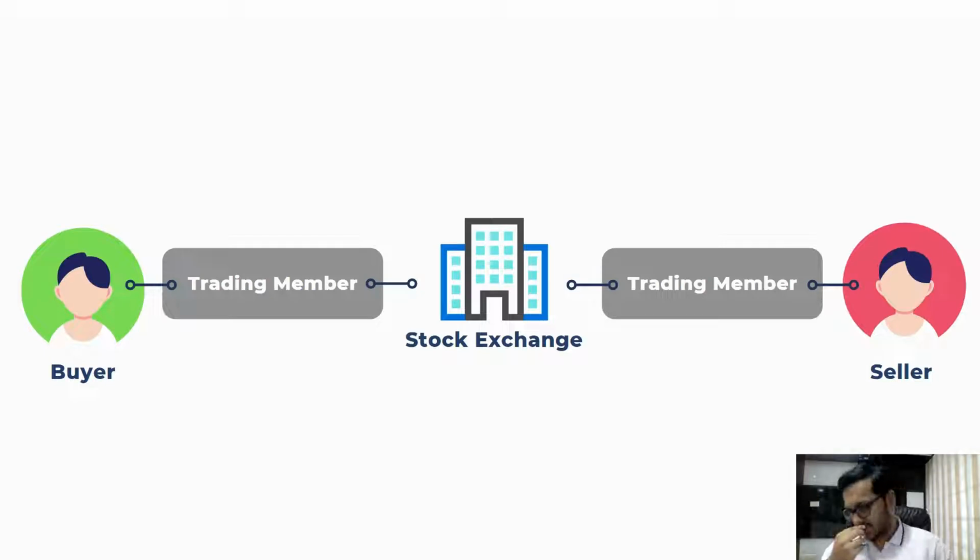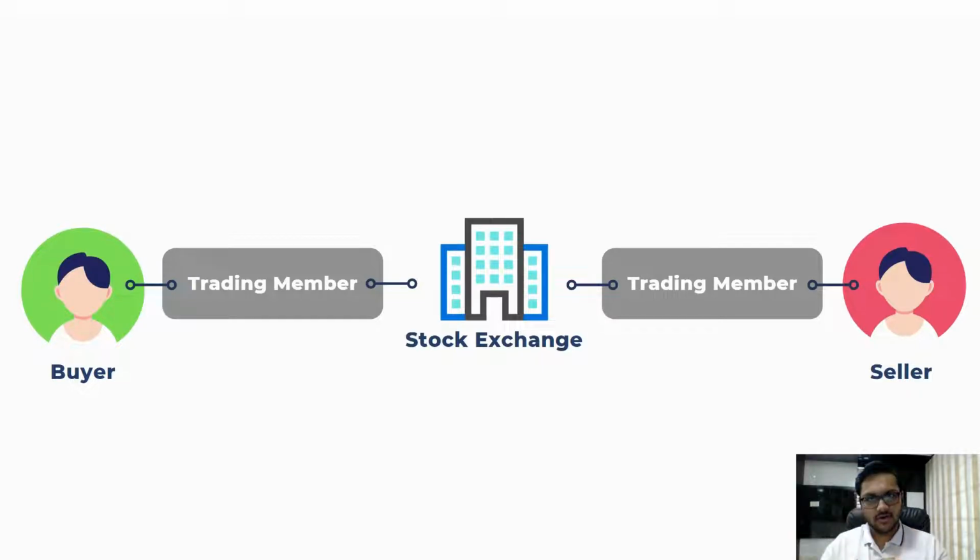Okay, now let's say I am placing an order to buy 10 shares of Reliance, but someone else wants to sell 20 shares of Reliance. So the quantity also needs to match, right? The buyer is buying 10 shares and the seller is also selling 10 shares. But in this case, the seller wants to sell 20 shares. Now 10 shares, I am buying, but the other 10 shares, someone else also needs to buy, right?